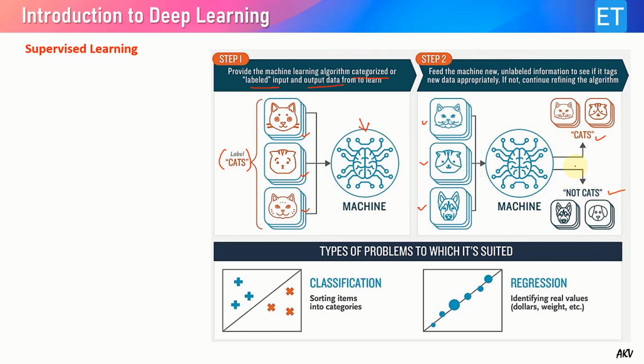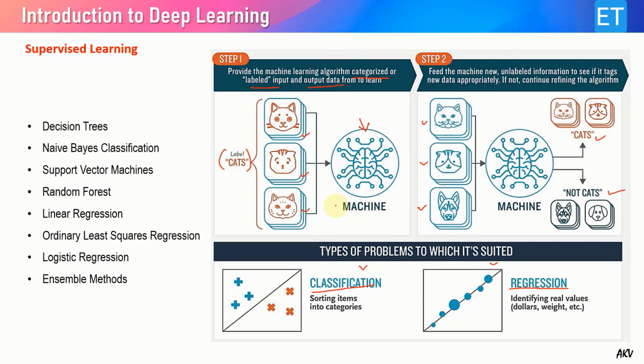This supervised training can be used for two types of applications: one is classification and the other is regression. We have a list of training algorithms that are very popular in machine learning and work on supervised learning. These are decision trees, naive Bayes classification, SVM, random forest, linear regression, ordinary least squares regression, logistic regression, and ensemble methods.